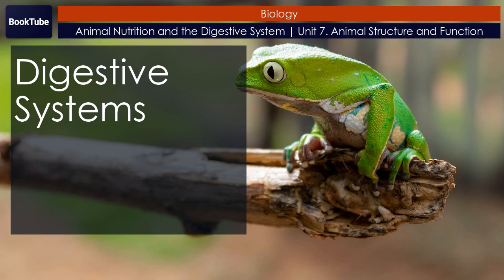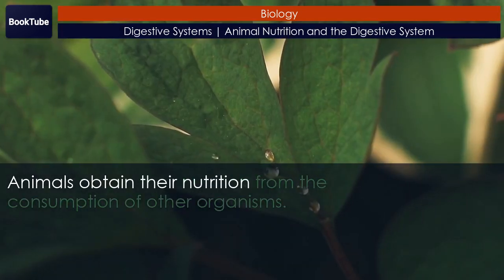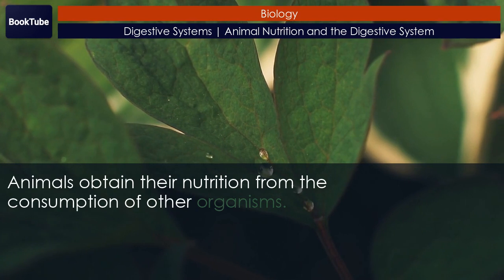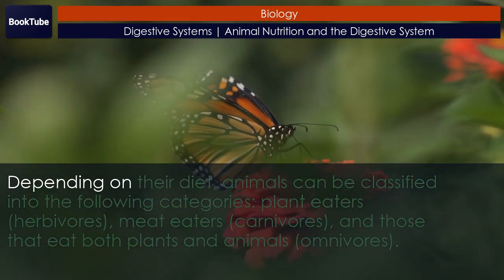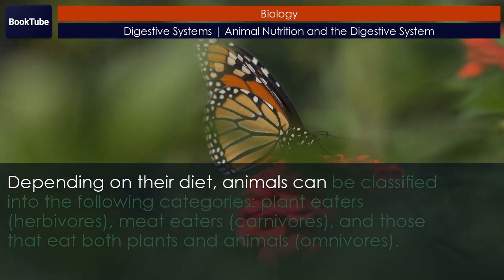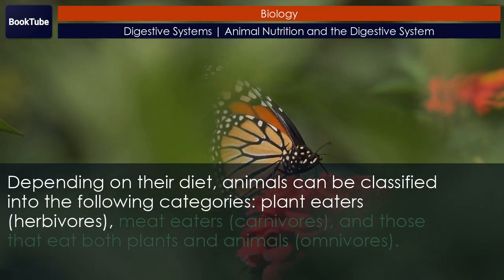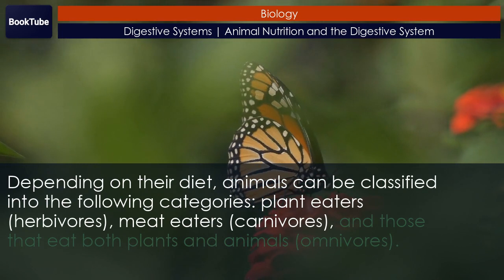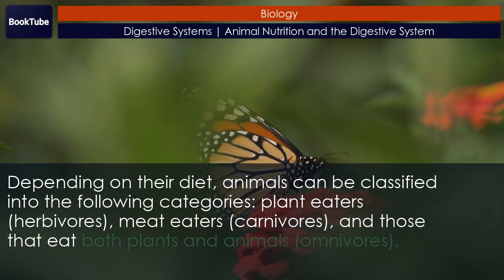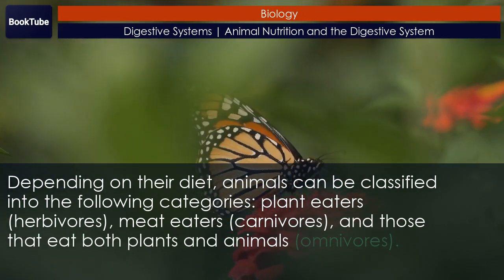Digestive systems. Animals obtain their nutrition from the consumption of other organisms. Depending on their diet, animals can be classified into the following categories: plant eaters, herbivores; meat eaters, carnivores; and those that eat both plants and animals, omnivores.